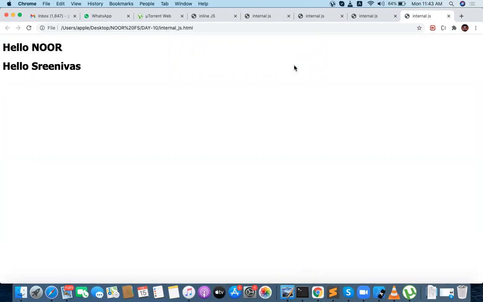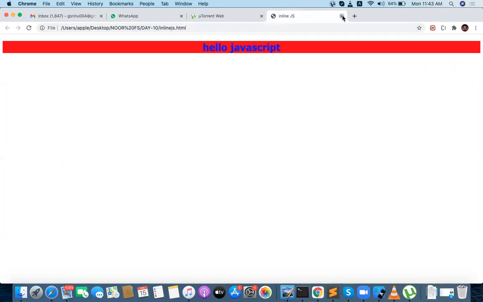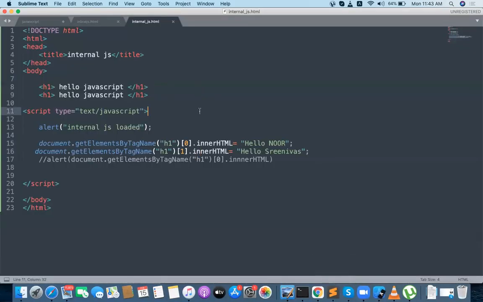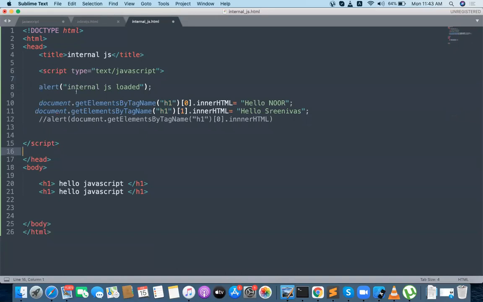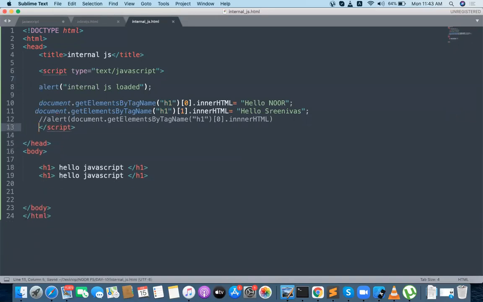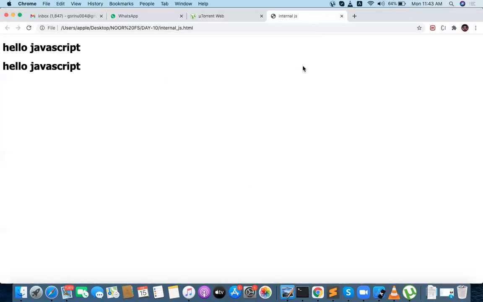So that's the way you are going to write your internal JavaScript. Internal JavaScript is very simple and straightforward. But let me show you something. If I write this particular script in the header section, what is going to happen? So it's loaded and hello JavaScript. What's the problem?